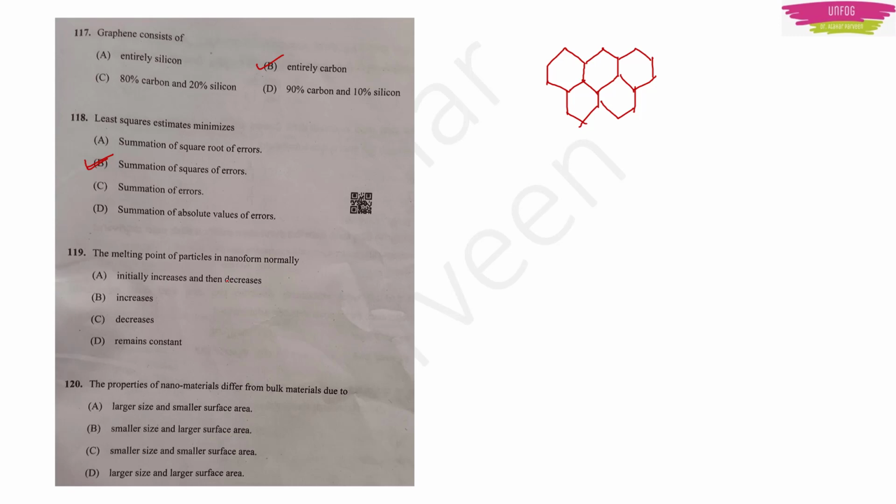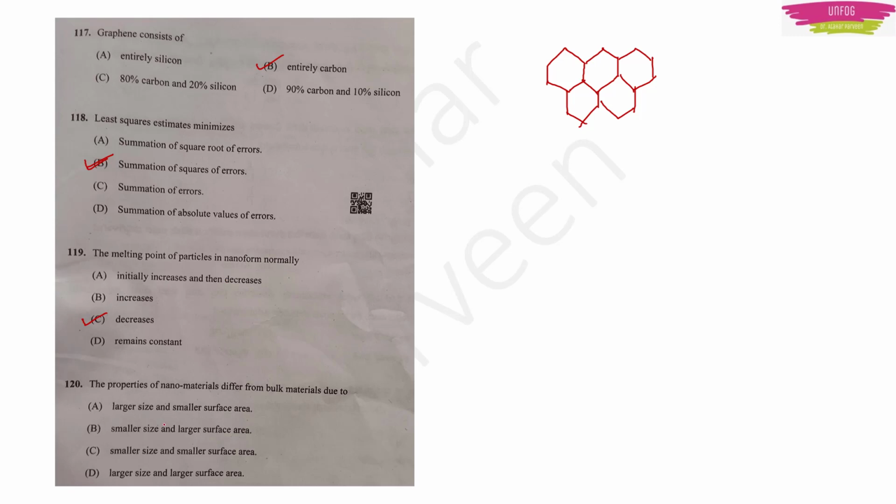Next question. The melting point of particles in nano form. Normally, for the melting point, what happens is that it decreases sharply in the nanoform as the particle reaches the critical diameter. So it decreases sharply. So option C is the right answer.